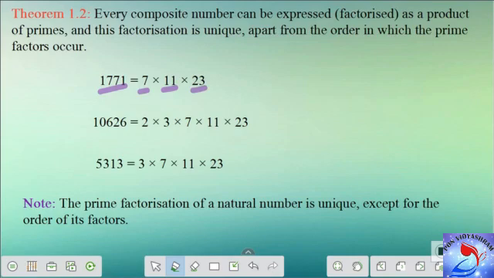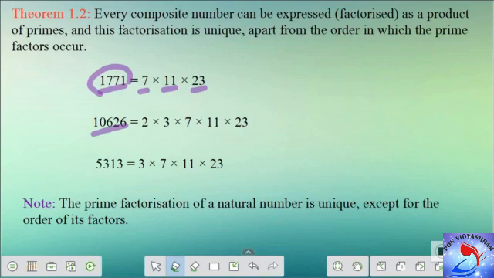But if you change the prime numbers, if you have some other factor like 5 or 13 or any other number, it won't give you the number 1771. And this is what we mean by the factorization being unique, that is, you'll have a unique factorization. And you can check this not only with this composite number, but with any other composite numbers.